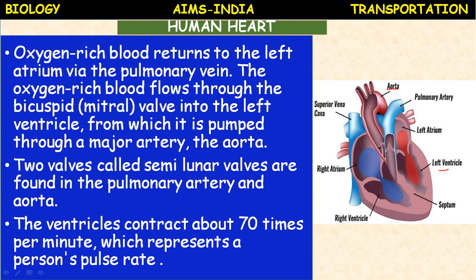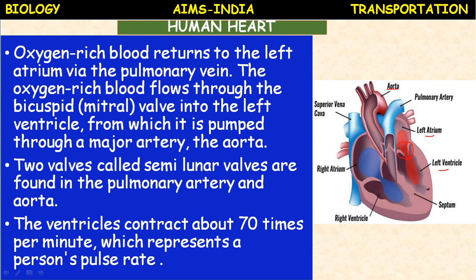They are semilunar valves. They prevent the backward flow of blood. Whereas the left atrium and left ventricle are guarded by a valve called the bicuspid valve. It possesses two cusps through which the blood enters from the left auricle to the left ventricle. Then the left ventricle pumps that oxygenated blood to all parts of the body.